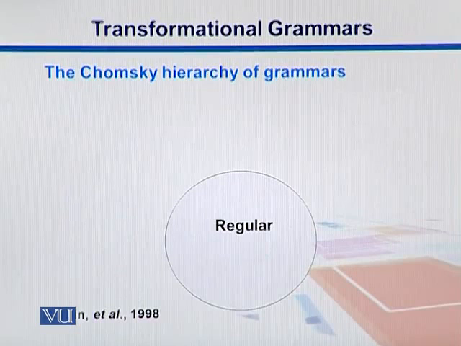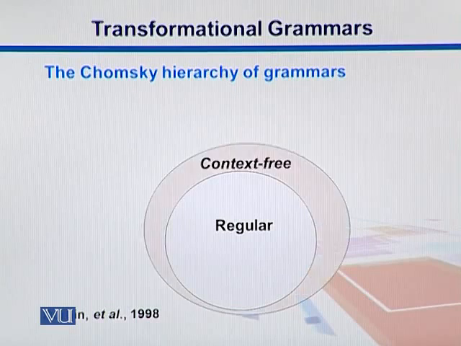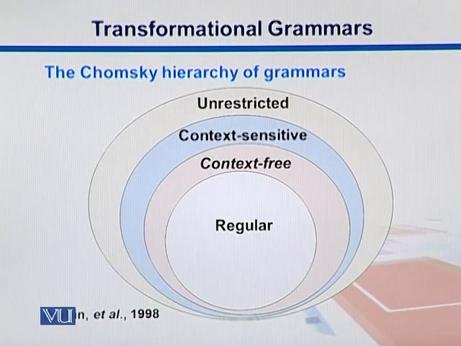As far as these different grammars which he presented for languages, it is like this. The innermost circle has regular grammars, which are very specific. We are not going into detail of these grammars because this is not the scope of our course. We'll use just one of them, context-free grammars, to predict RNA secondary structures. So then we have context-free. We are moving from specific to general models. Context sensitive overlaps both context-free and regular, and then finally we have unrestricted grammars.